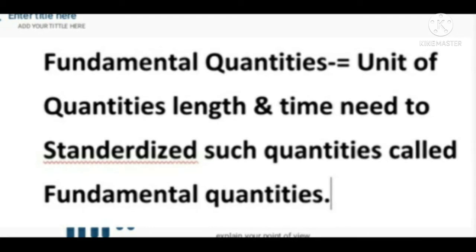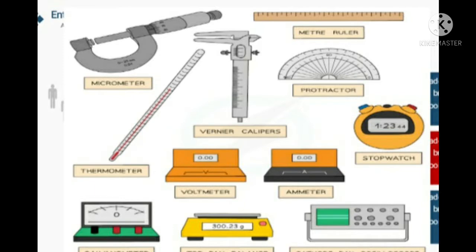First one, fundamental quantities. The units of quantities like length and time need to be standardized. Such quantities are called fundamental quantities and their units are called standard units. Of course, a standard fundamental unit must be available to all, and it must not be variable. Then the next point is the standard of the fundamental quantities.